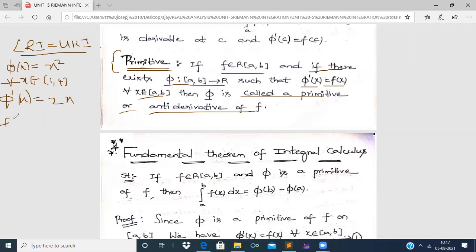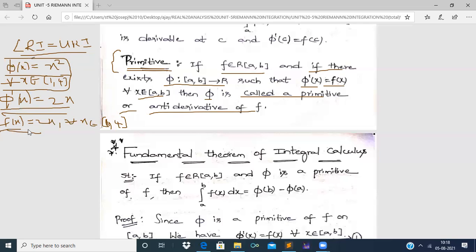And let us define a function f of x equal to 2x for every x belonging to the same closed interval [1, 4]. If you observe carefully, phi is x square, defined on the closed interval [1, 4], and phi dash of x is equal to 2x, and f of x is equal to 2x, defined on the same interval.